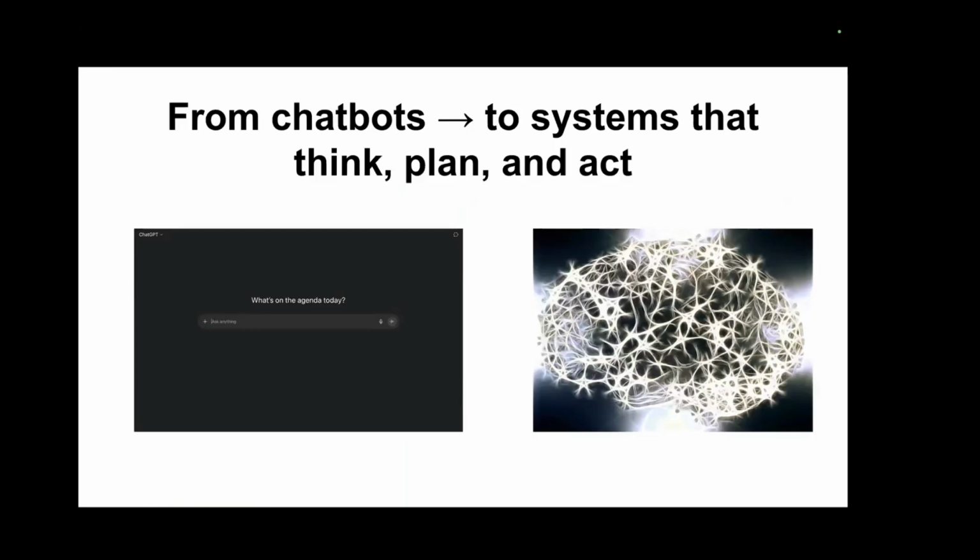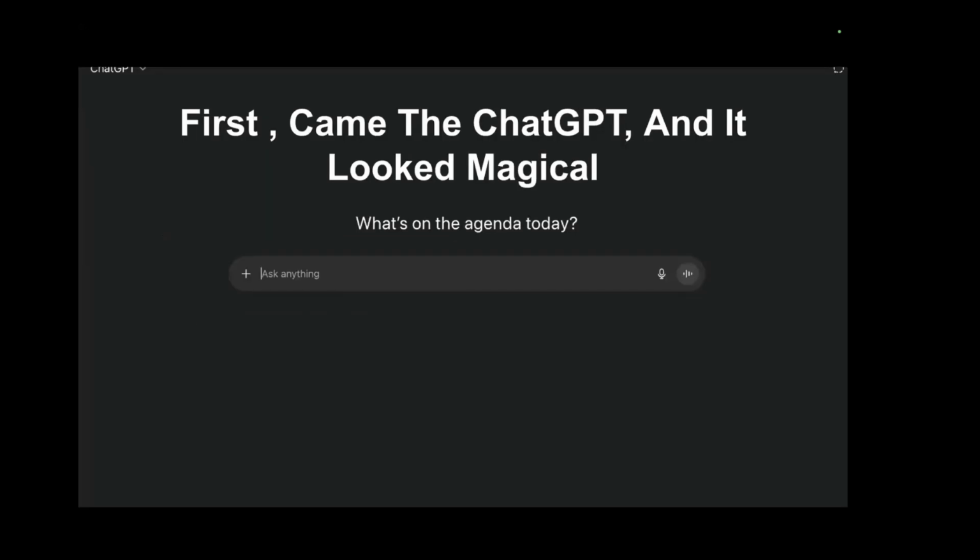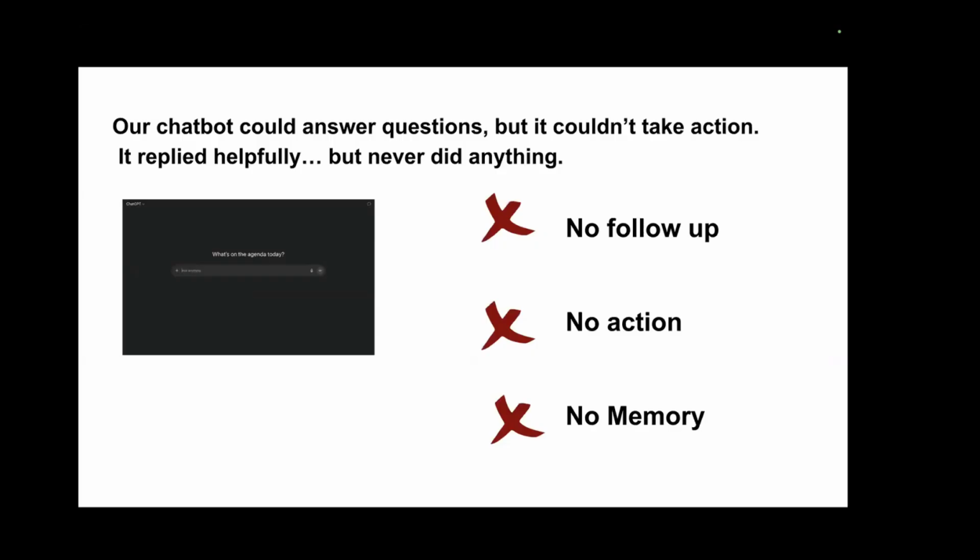So, at first, we had the chatbots, like ChatGPT, and it was, let's say, magical. It kind of changed the world. We were all amazed and started to use it a lot. It became a central tool that we work with.